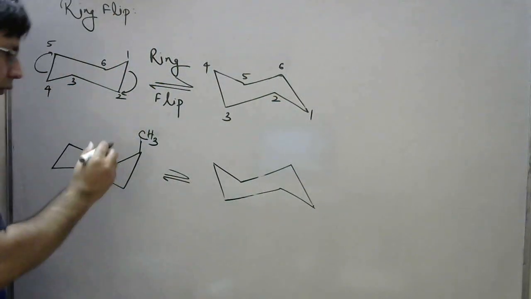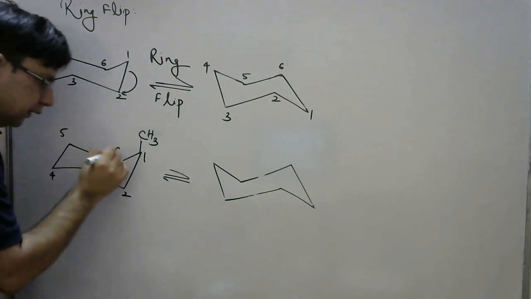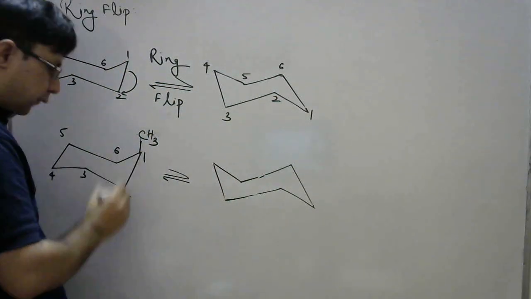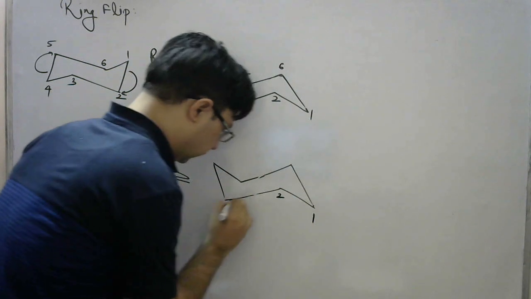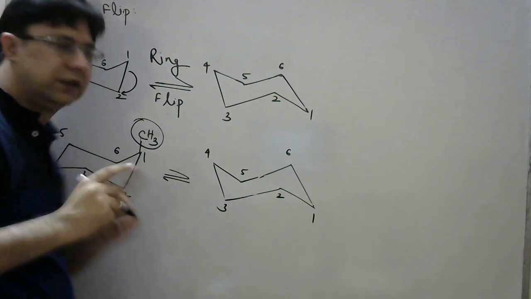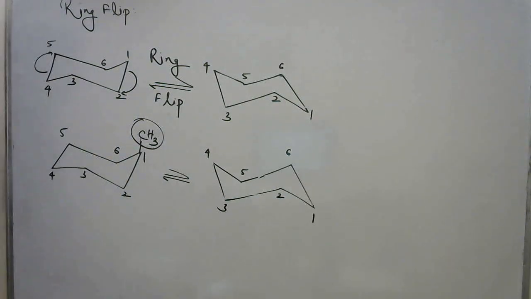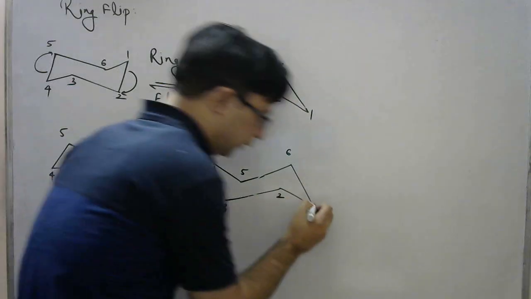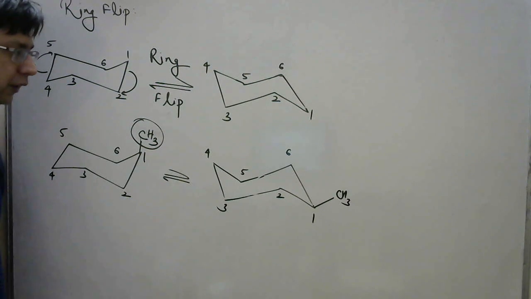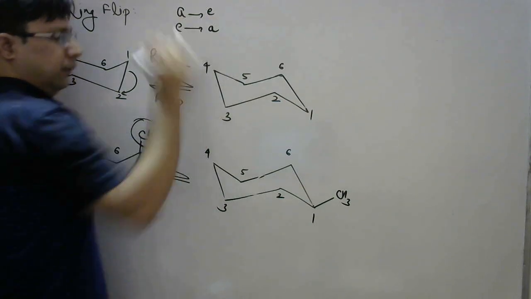Clear? Now, as I have told you, this is the first carbon atom, this is second, third, fourth, fifth, and this is the sixth carbon atom. After the ring flipping, what will happen in this case? The first atom is now over here, then second, third, fourth, fifth, and sixth. We can analyze in the case of substituted cyclohexane that this CH3 group, which was at the axial position, has come to the equatorial position over here. I think that is clear. So axial bonds become equatorial and equatorial bonds become axial.